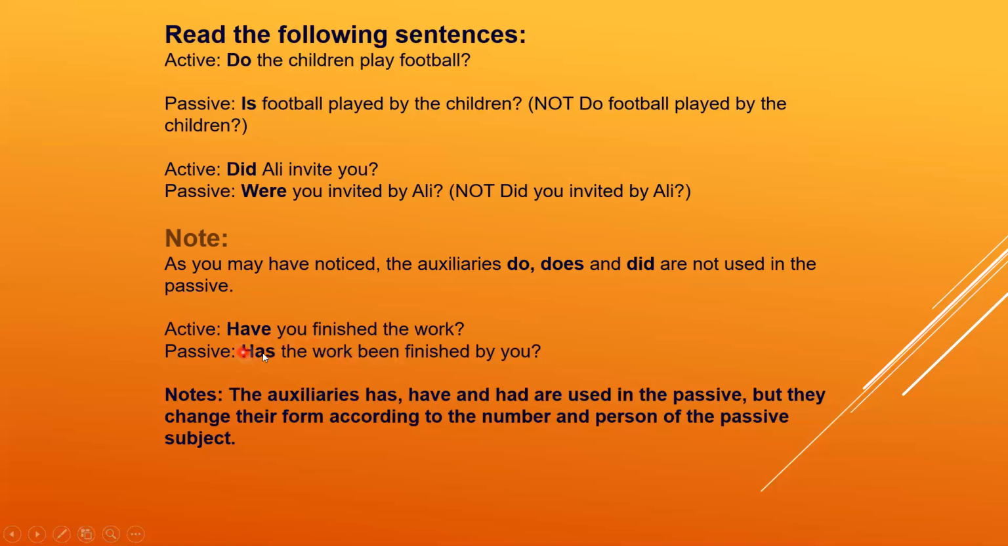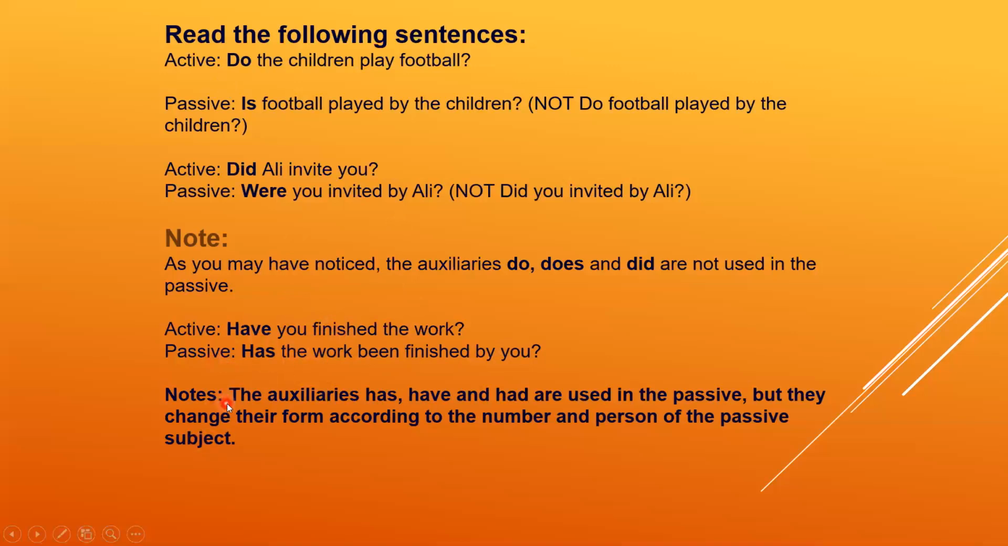So if it is an interrogative question, the work will be the subject here. Has the work been finished by you? Because finished is the third form over here, the same will be in the passive form, by you. Has the work been finished by you? Now we will not use do and did in the passive, but we will use have and has in the active and passive.